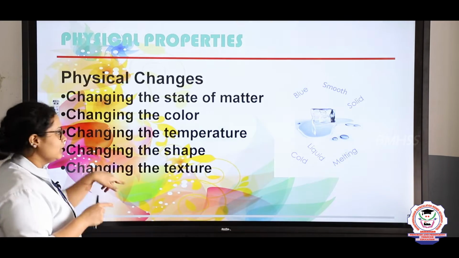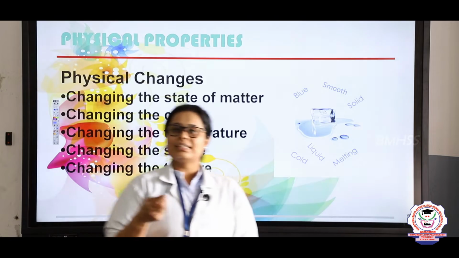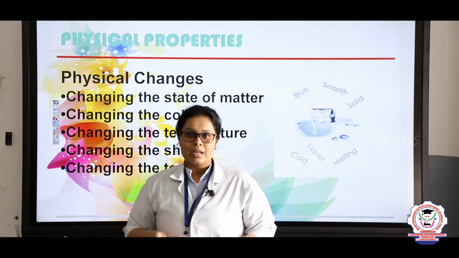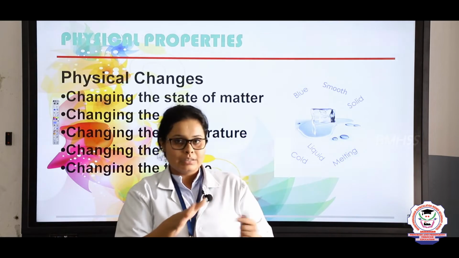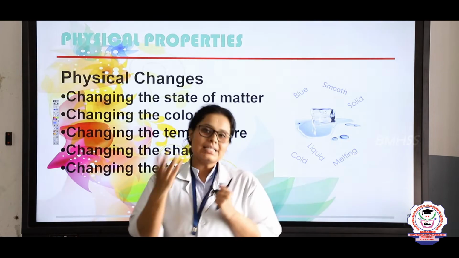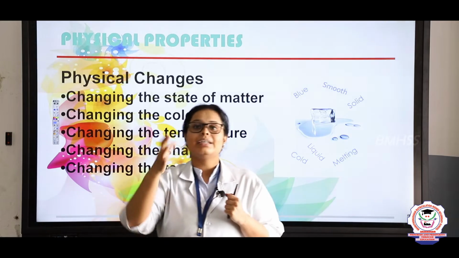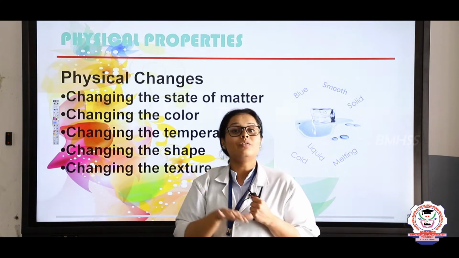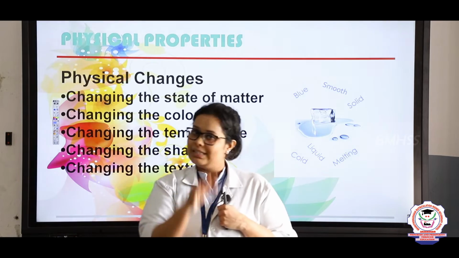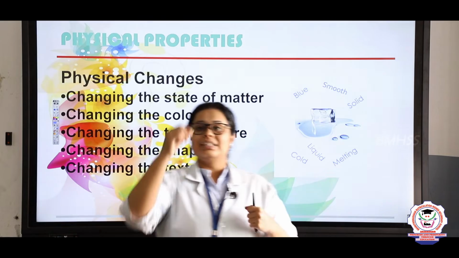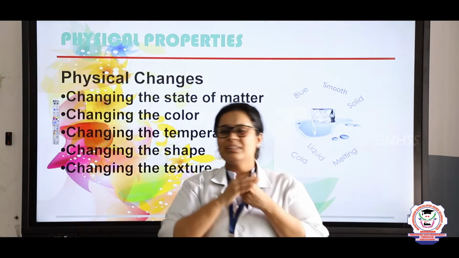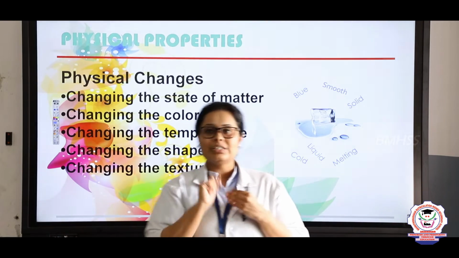Fifth one is change in the shape. Now for example, I am taking a plastic. Now when I try to melt that plastic, it will change its shape as liquid, right? Same way as ice. When I am heating ice, it's changing the shape, it's changing the format, right? But the water remains as water. And the last one is texture. Texture is whether the object is smooth or very rough. So there is also a change in matter.